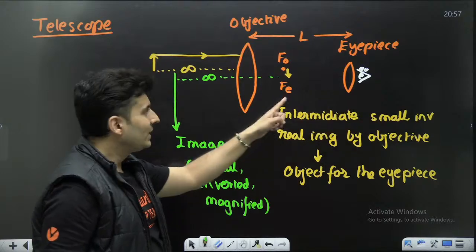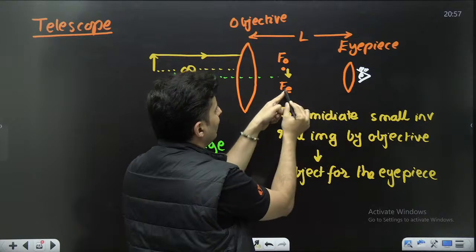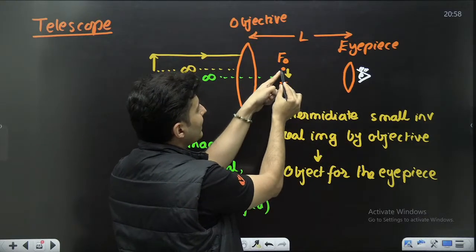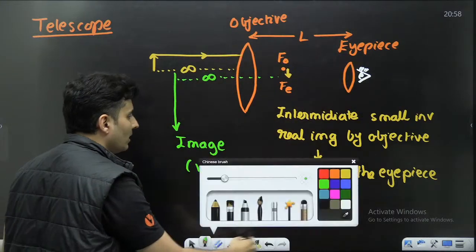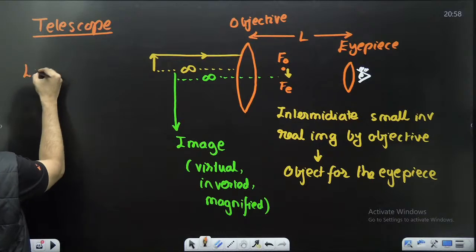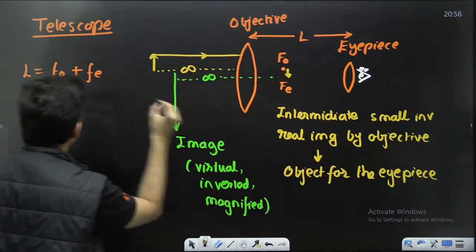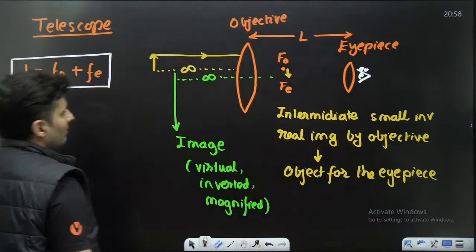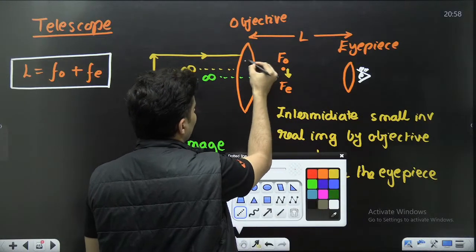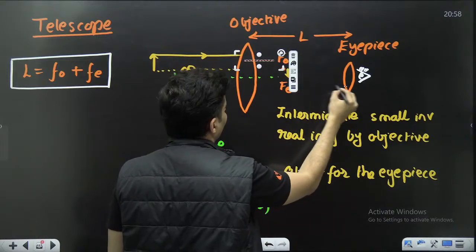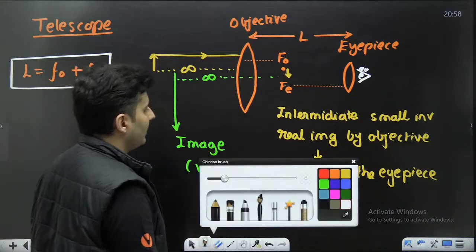And here you will see that the focal length of the objective and the focal length of the eyepiece, because their focal points almost coincide, this length plus this length together will give you the length of the tube. So you can also write L is Fo plus Fe. This is one very important relationship which you should definitely know, because you can see this one is Fo and this one will be Fe. If you add both of them, you will get the total length.